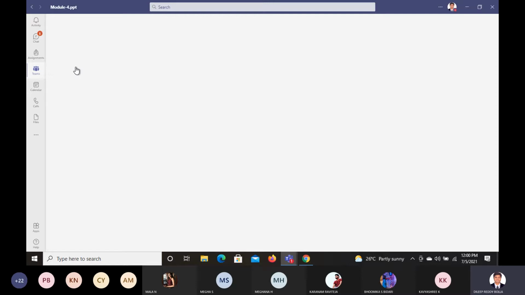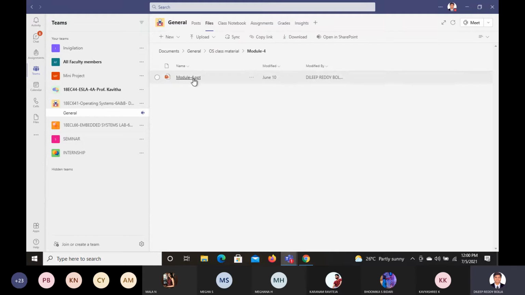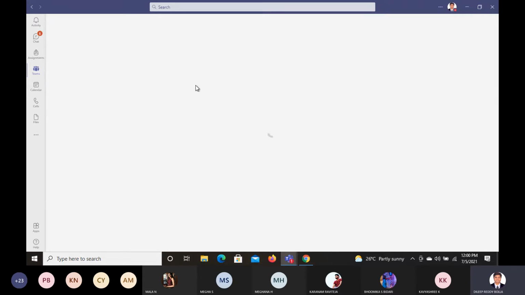So what is meant by file system or file systems? What do you understand by file systems? Have you gone through it? Have you searched it anytime online? What is a file system?